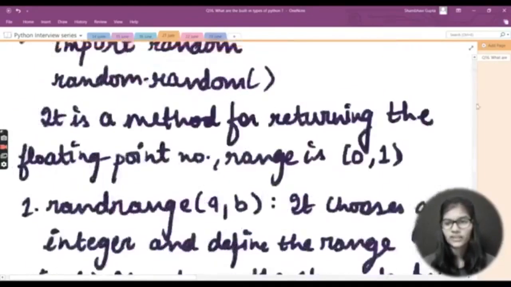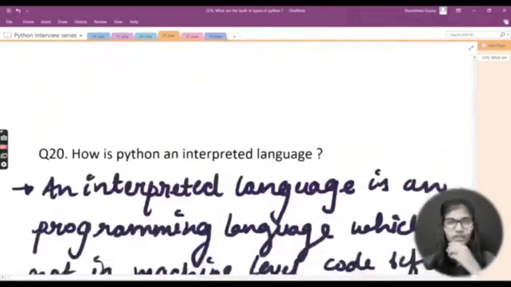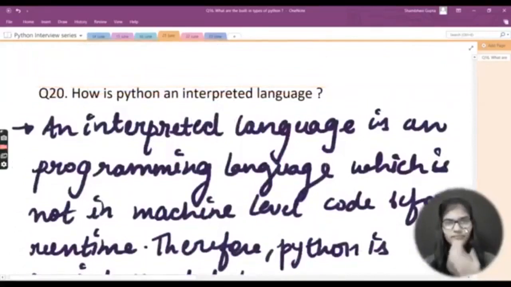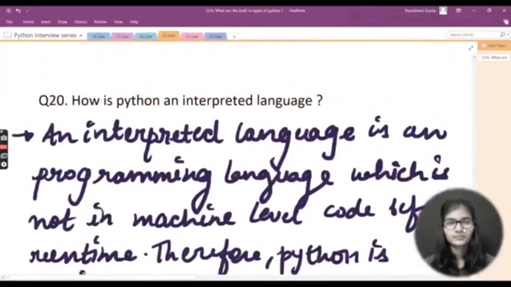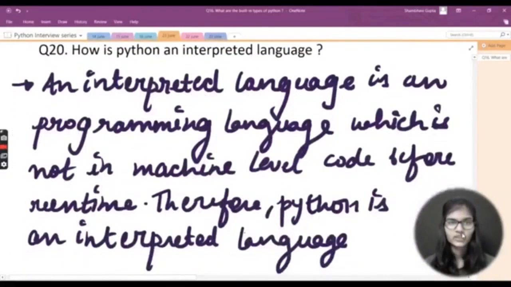Let me go above and explain the answer once again. How can we say that Python is an interpreted language? First of all, you need to explain what you mean by an interpreted language: it is a programming language which is not in machine level code before runtime. This is the answer for the interpreted language. And after that, yes, Python is an interpreted language.